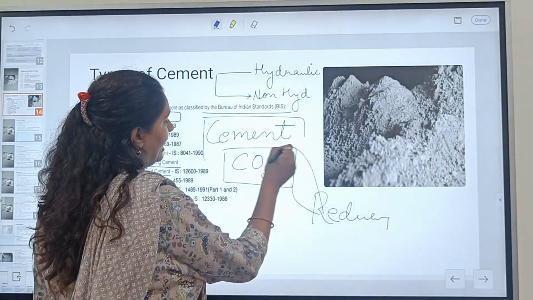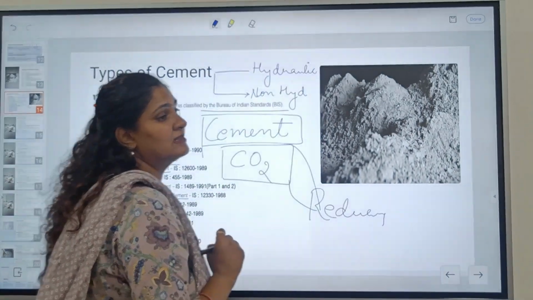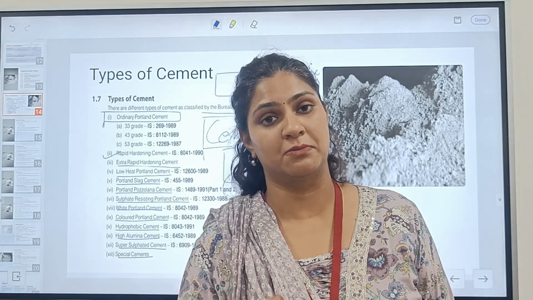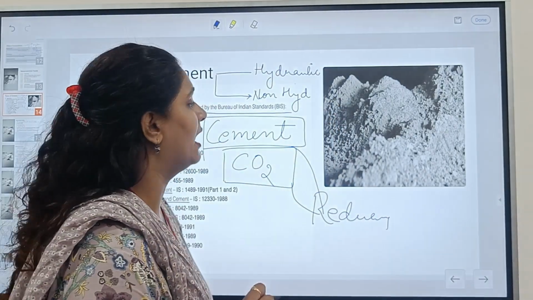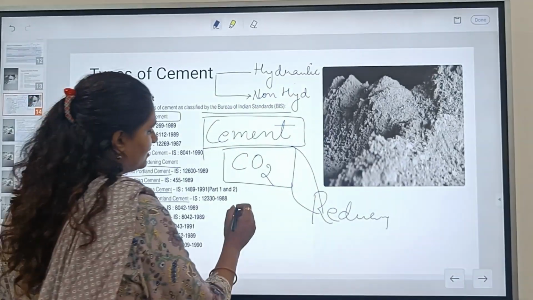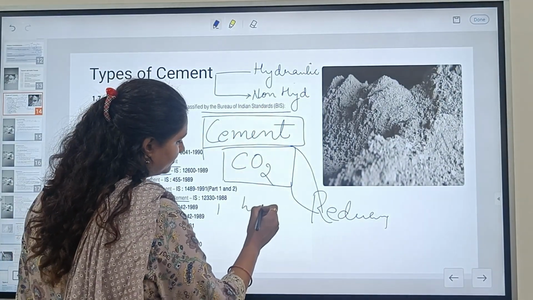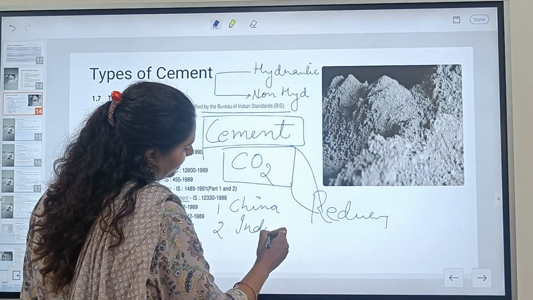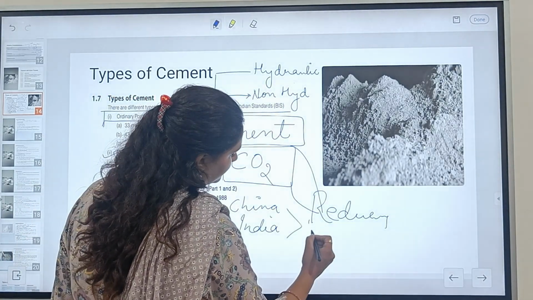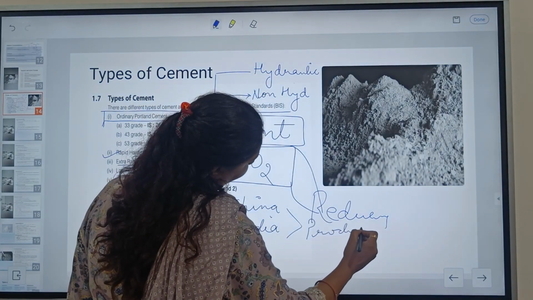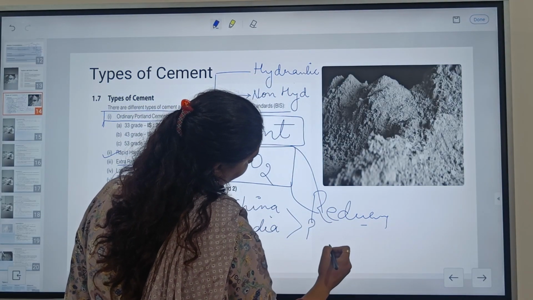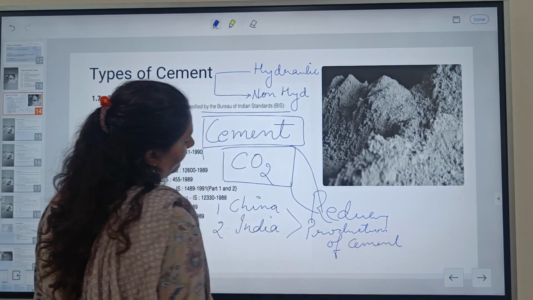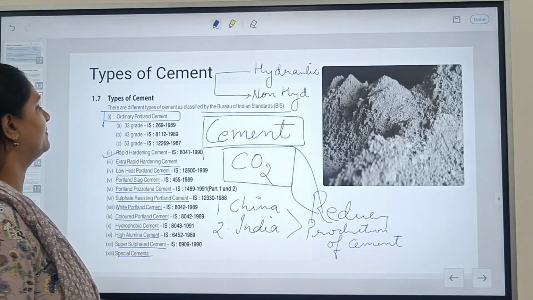It is also a fact that India is the second largest in production of cement. First is China, which is the highest production manufacturer of cement, and second is India in the production of cement.